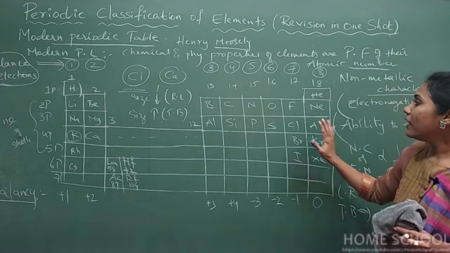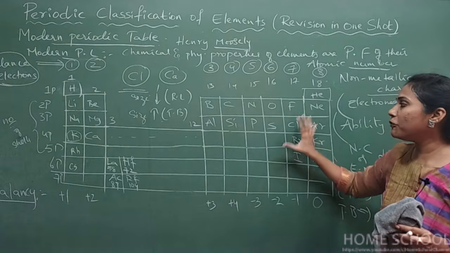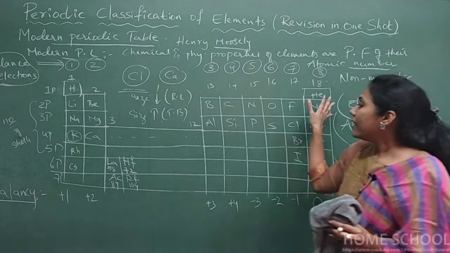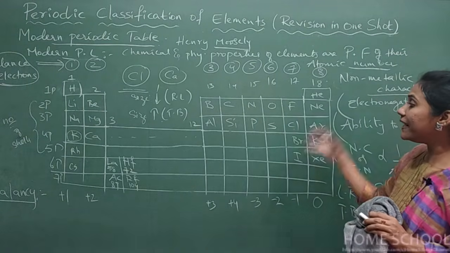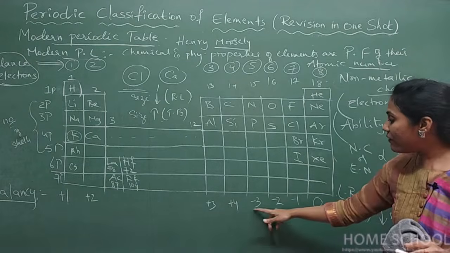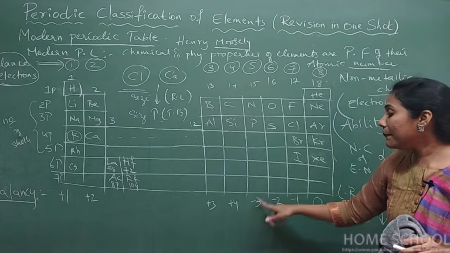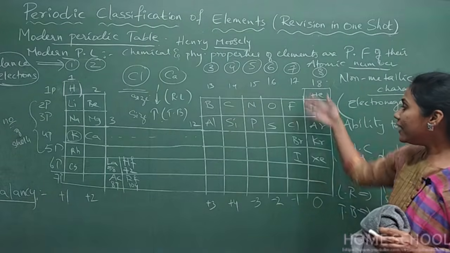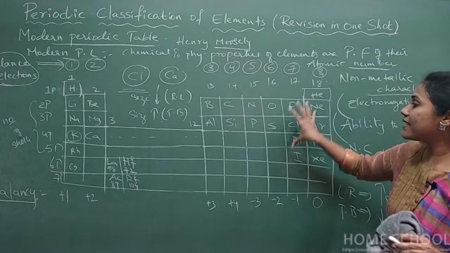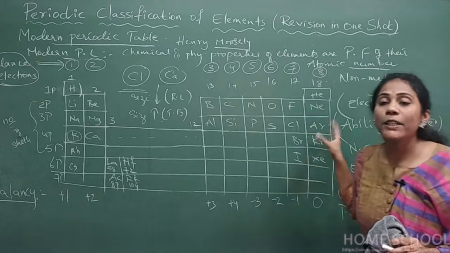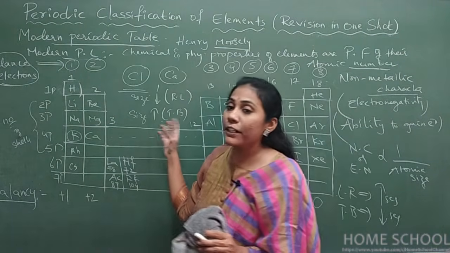Usually the elements placed on the rightmost side, 17th, 16th group, all of them are very small. So usually rightmost elements are more electronegative. They have ability to gain electrons. That's why even in valency you observe the 15th group has -3. That means they have the ability to gain 3 electrons. 17th group elements have valency -1. They gain 1 electron. So all these guys, since they are small, have the ability to gain electrons. All these elements, since they are big, have the ability to lose electrons.